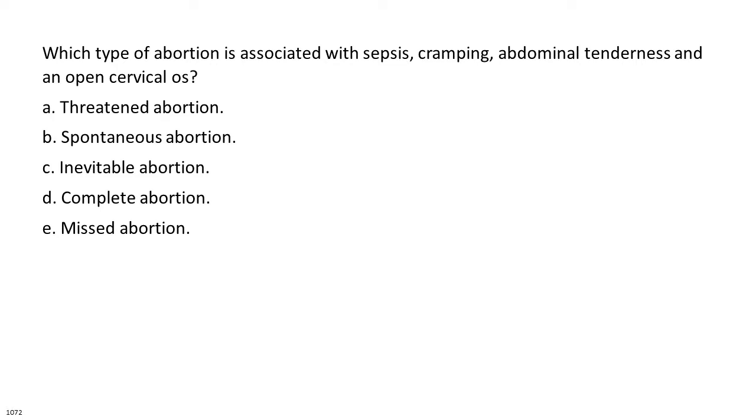Which type of abortion is associated with sepsis, cramping, abdominal tenderness, and an open cervical os? A. Threatened abortion. B. Spontaneous abortion. C. Inevitable abortion. D. Complete abortion. E. Missed abortion.